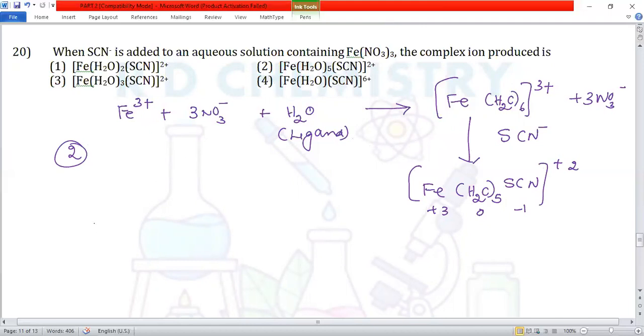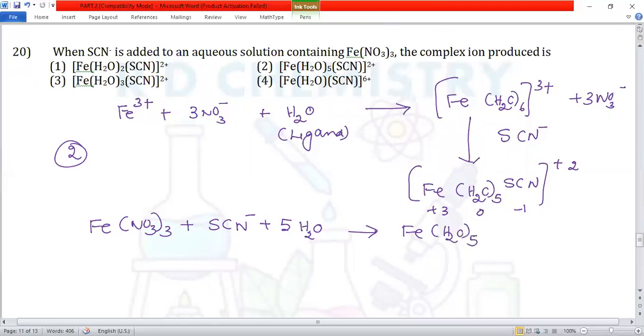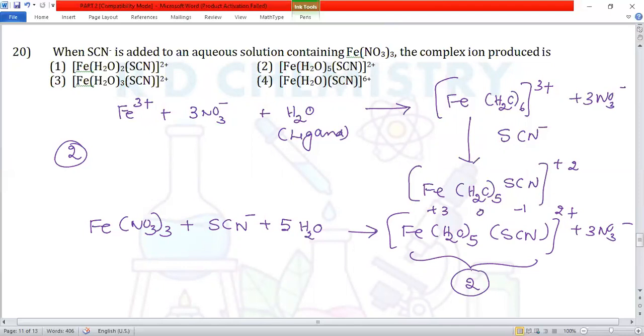We can write the overall reaction like this: Fe(NO3)3 plus SCN minus plus 5 water molecules gives [Fe(H2O)5SCN]2+. The total charge is plus 2, and we have 3 NO3 minus. That is there in option number 2. Therefore, the second one is the answer.